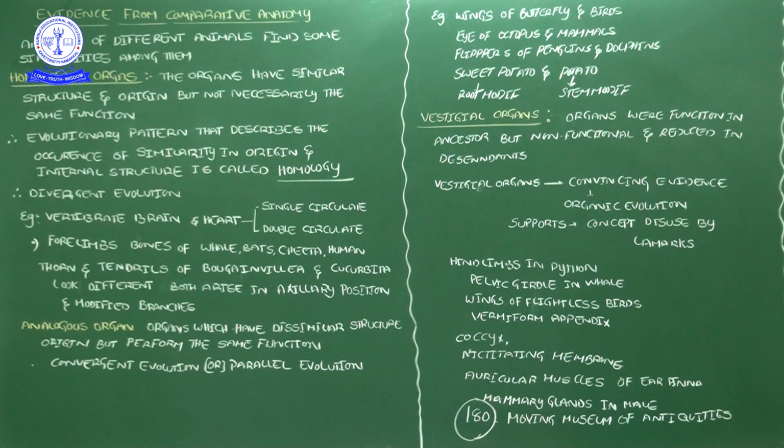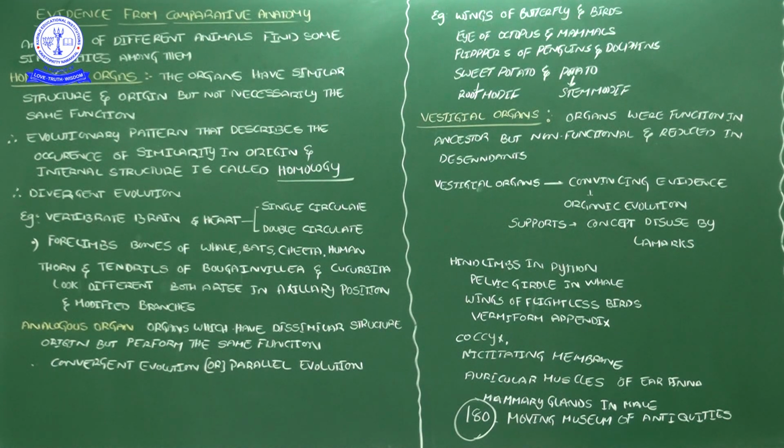Organs which originate and show structural similarity, but when performing their function, exhibit different functions, such types of organs we call homologous organs. Okay, and then the next continuation, analogous organs.